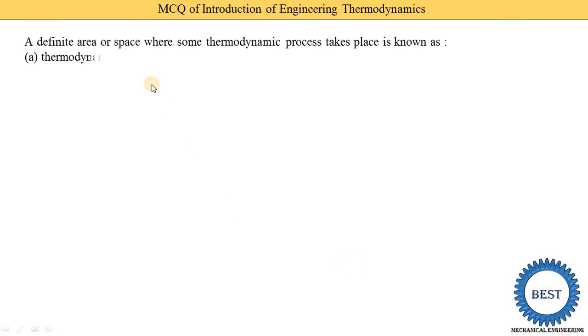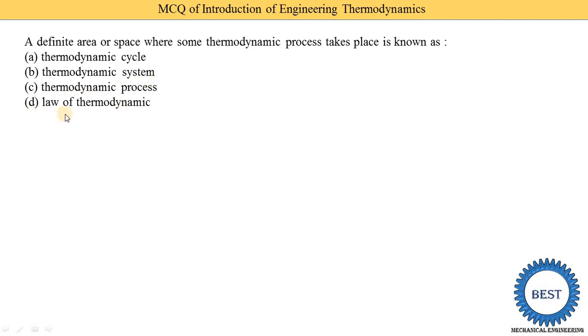MCQ 1. A definite area or a space where some thermodynamic process takes place is known as: option A, thermodynamic cycle; option B, thermodynamic system; option C, thermodynamic process; and option D, law of thermodynamics. So it is an area or space where a thermodynamic process takes place. It is known as the thermodynamic system. So option B is the correct answer, that is the thermodynamic system.